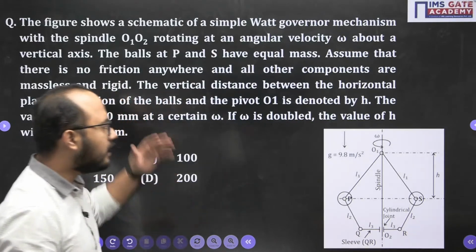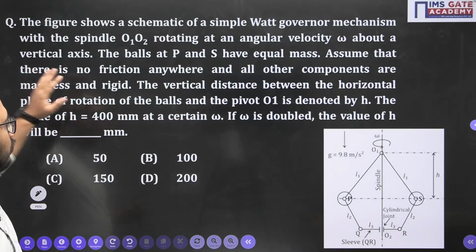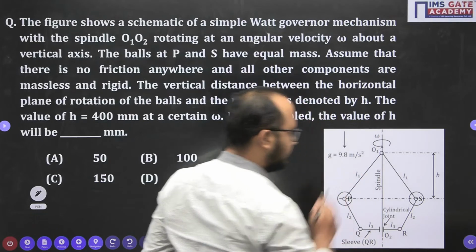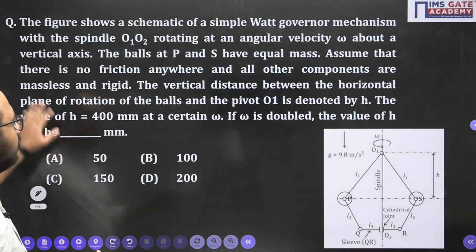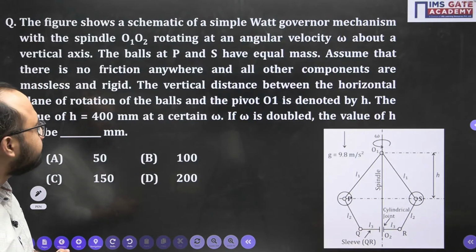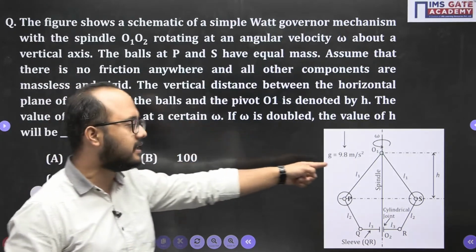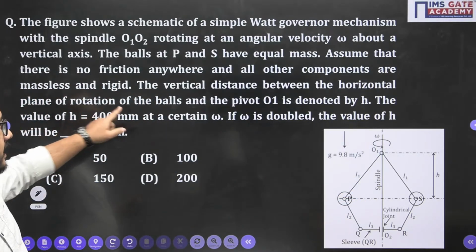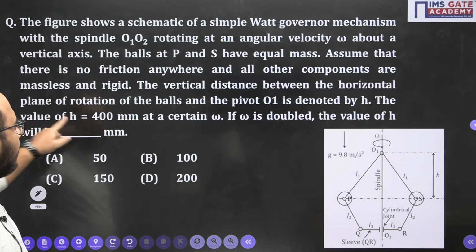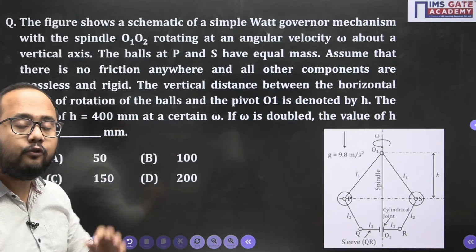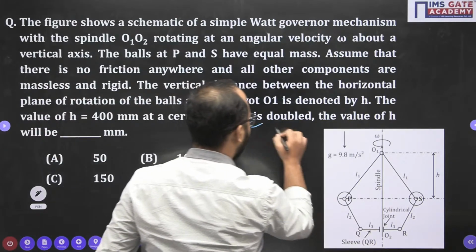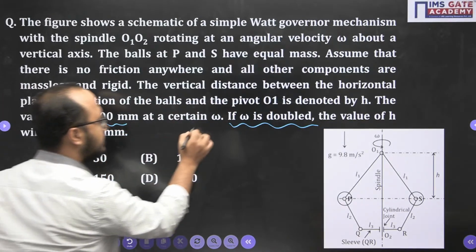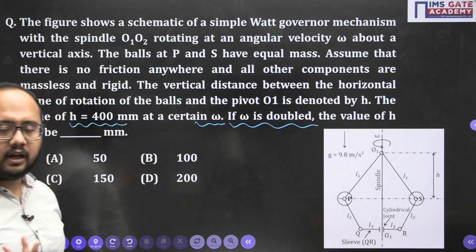Now just look at the problem that they have given. There is a Watt governor shown. This is the ball we are having, and this is the spindle axis. In the question they have given that friction is not there, we don't need to consider friction, and the spindle axis is rotating with angular velocity omega. The value of h is 400 mm at a certain omega. They are asking, if omega is doubled, what will be the value of h? H was 400 mm at a certain omega value. Now if I double the omega, what will be the value of h?